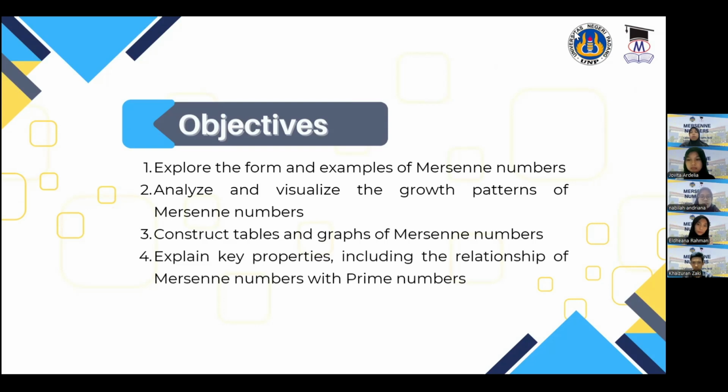The third objective is to construct tables and graphs to clearly visualize the growth of Mersenne numbers. The fourth is to explain the key properties of Mersenne numbers, especially their relationship with prime numbers, where not every prime value of p produces a prime Mersenne number. To achieve these objectives, we apply a theoretical and descriptive approach.